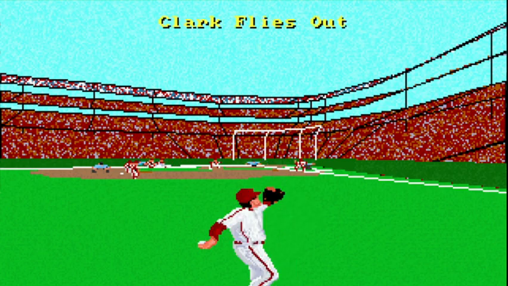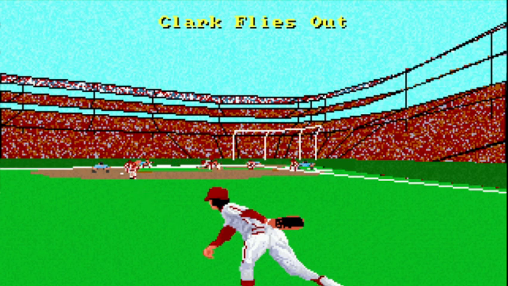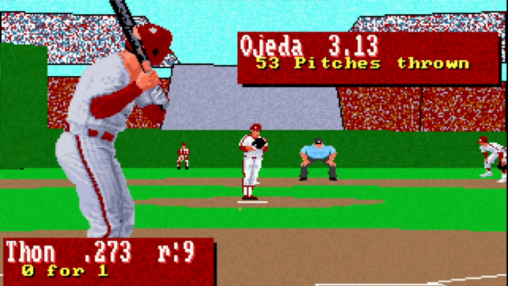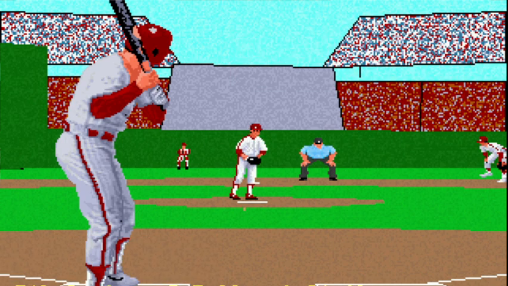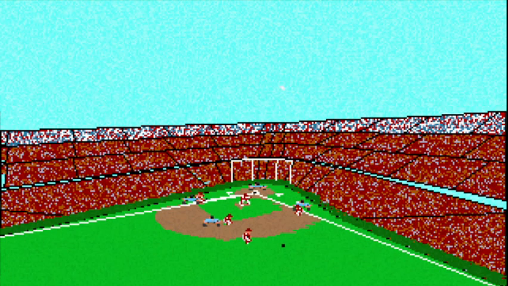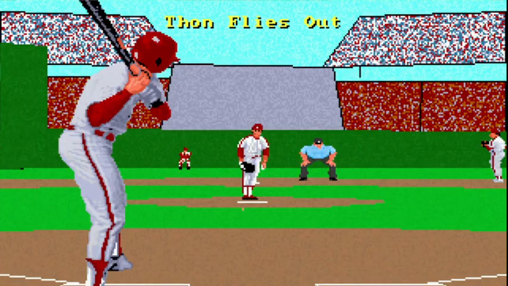Lifts that one in the air to left. Easy fly ball, caught by Jim Rice. Another fly to left. Another out.